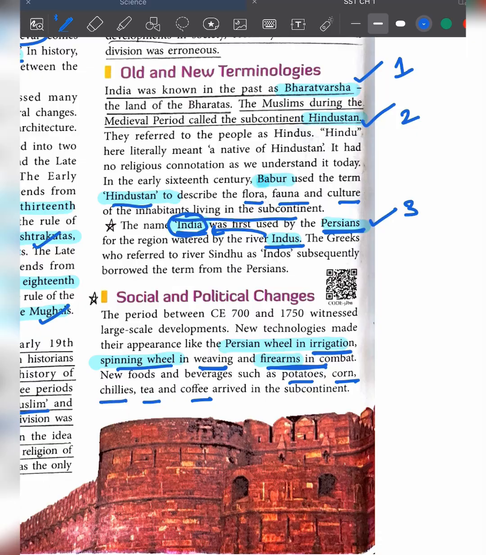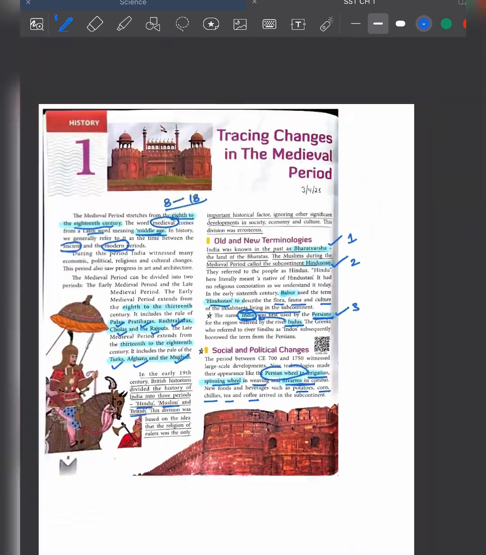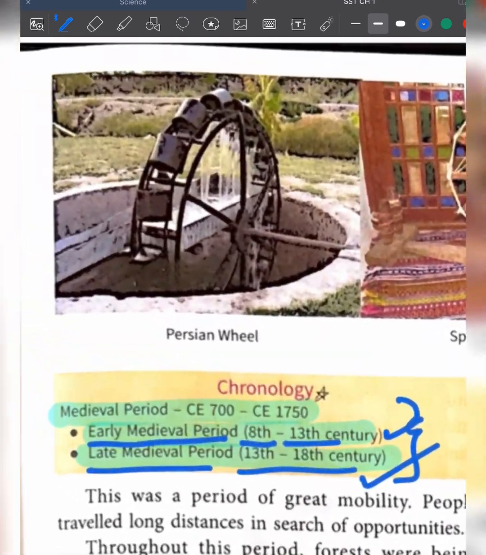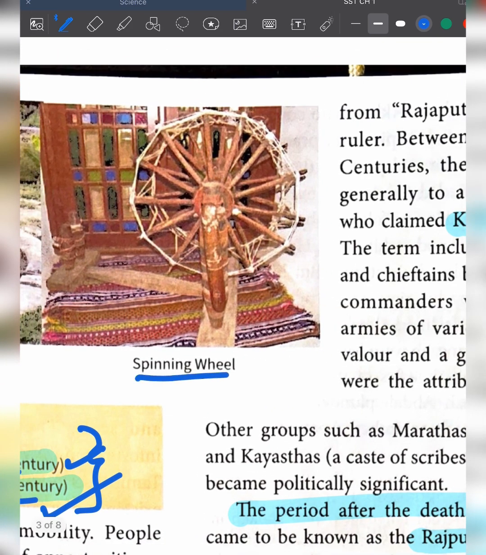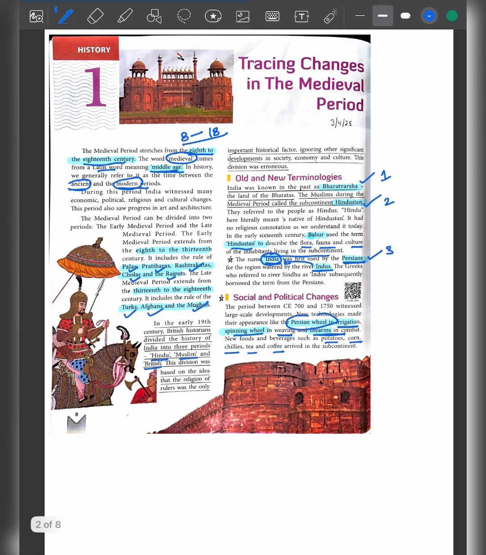How does the Persian wheel look? It is given in one diagram. This is the Persian wheel. It is used to draw water from the ground. Then the spinning wheel is used for weaving.